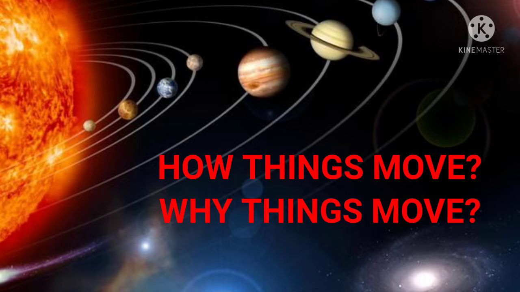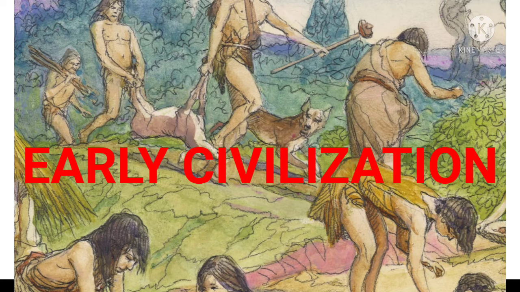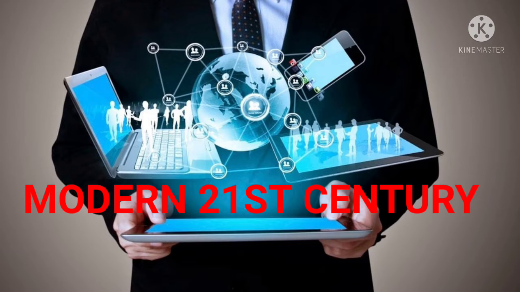In the history of mankind, most of the scientific questions asked were about the motion of objects. They were how things move, why things move. Surprisingly, these simple questions paved the way for the development from early civilization to the modern technological era of the 21st century.